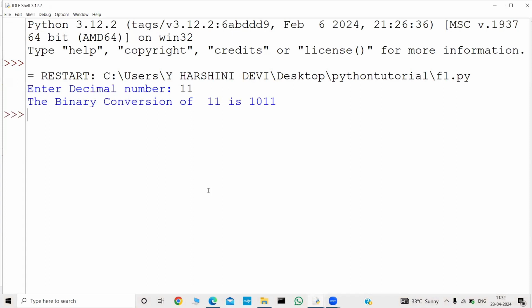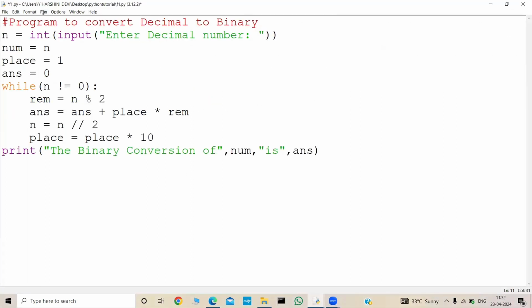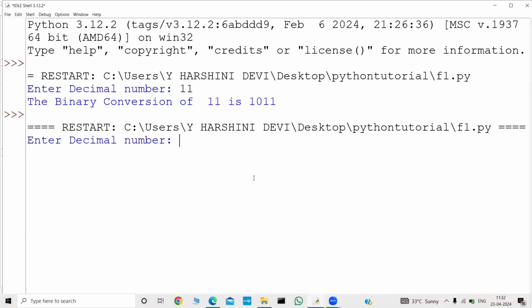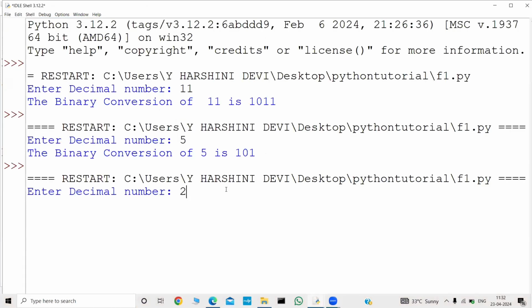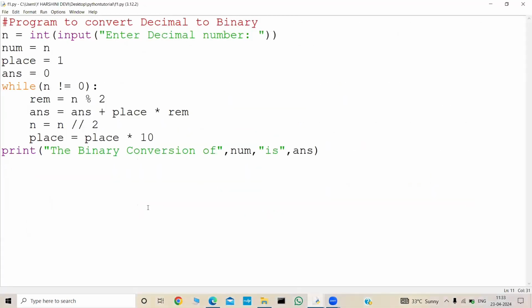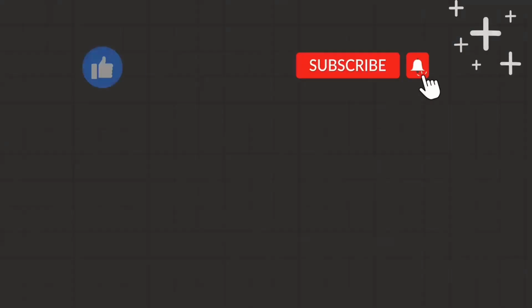I will give 11. The binary conversion of 11 is 1011. Let's run this program again. This time I will give 5. The binary conversion of 5 is 101. And let me run this program again. I will give 20. The binary conversion of 20 is 10100. So in this way, we write a program to convert a decimal number to a binary number, guys.